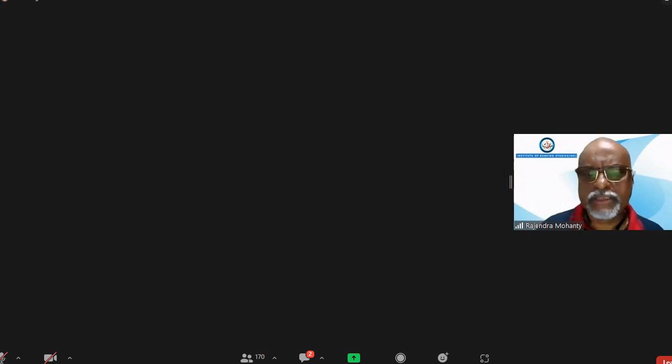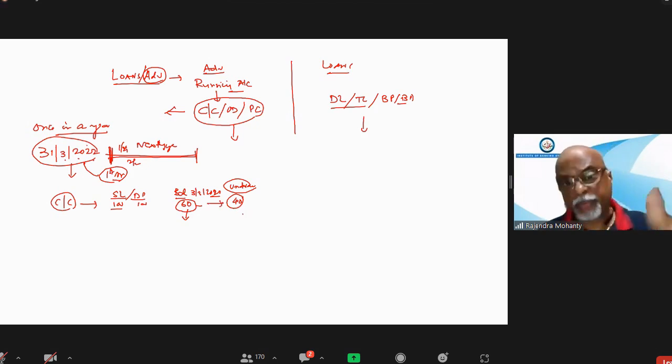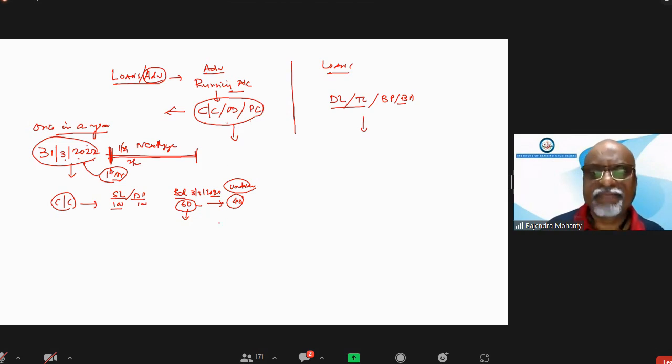There is a possibility that the 40 may be withdrawn or it may not be withdrawn. Are you getting the position? So for all these CC/OD or packing credit, the same thing might happen.